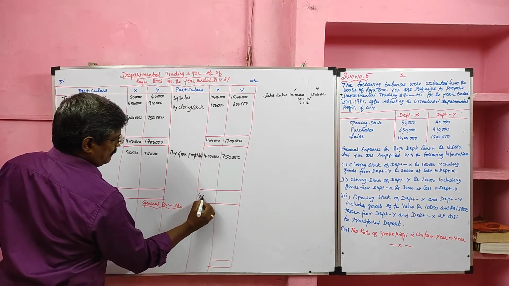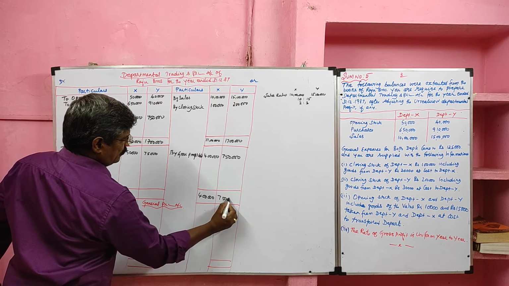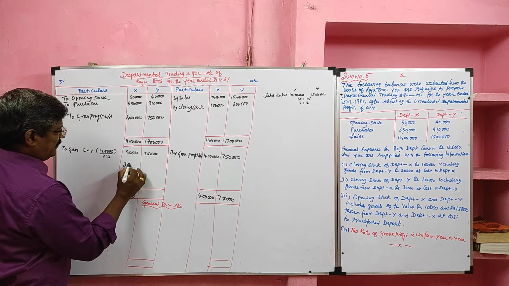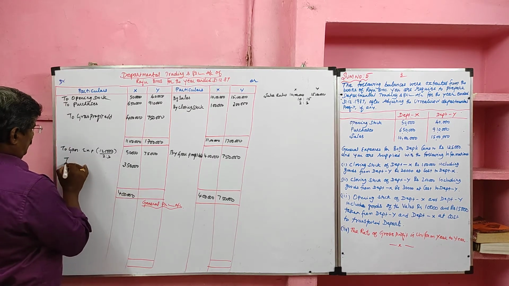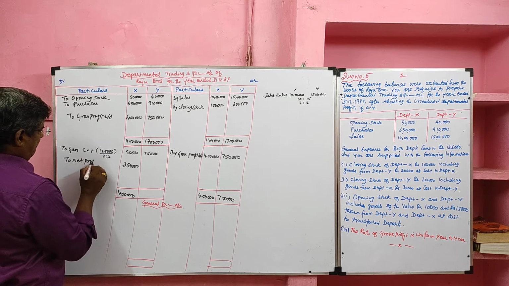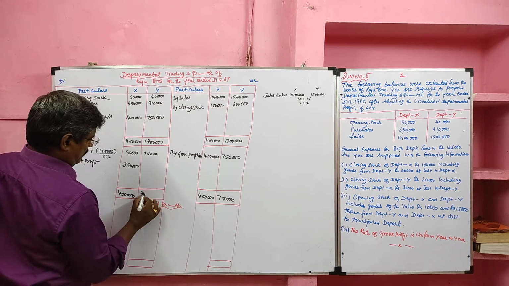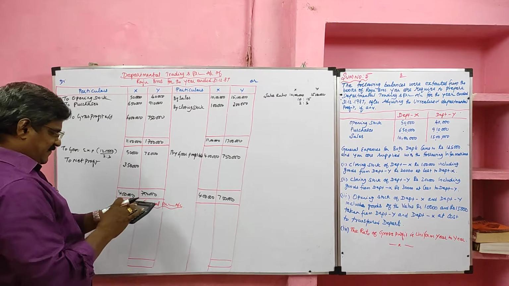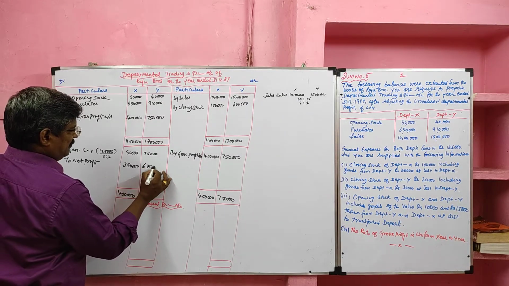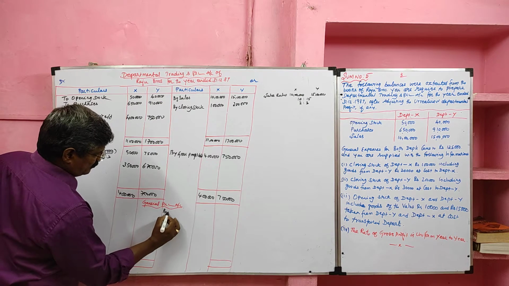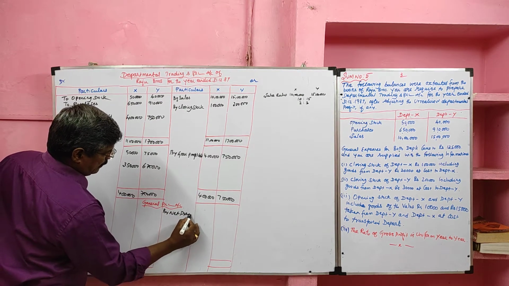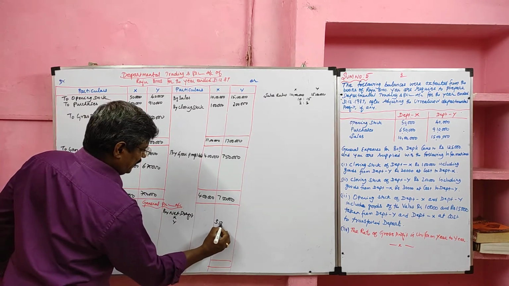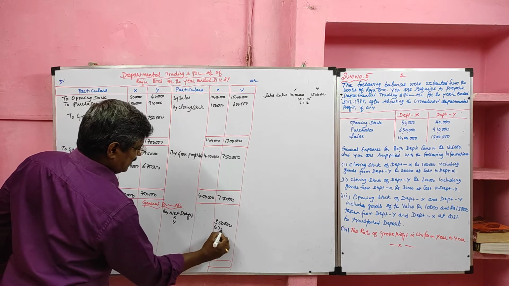Then we'll close the profit and loss account also. So our net profit of department X is rupees 3 lakh 50,000. Net profit of department Y is 6 lakh 75,000. These net profits should be transferred to the general profit and loss account: net profit of department X 3 lakh 50,000, department Y 6 lakh 75,000.